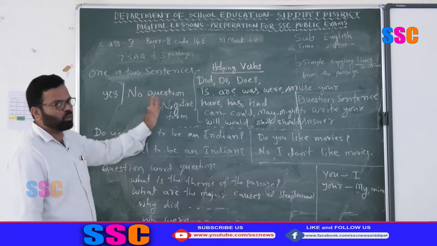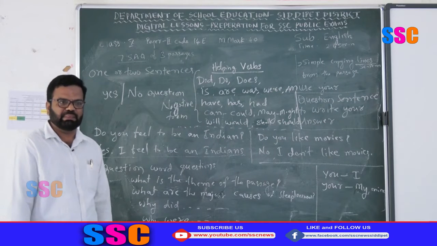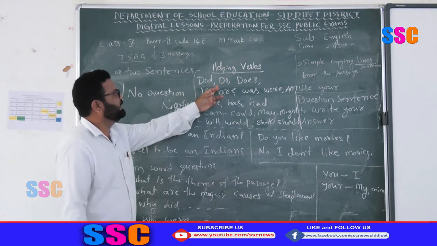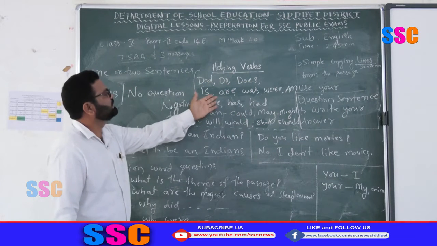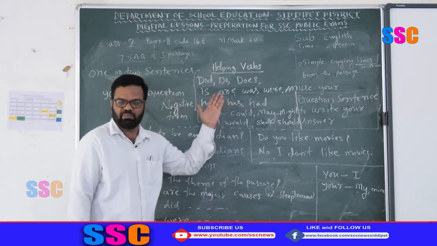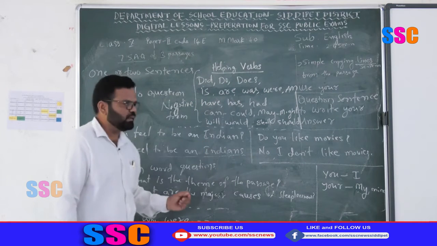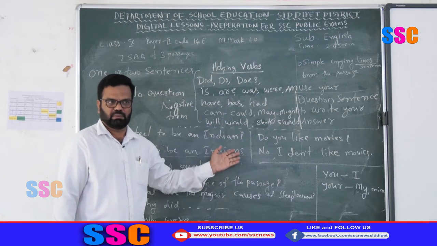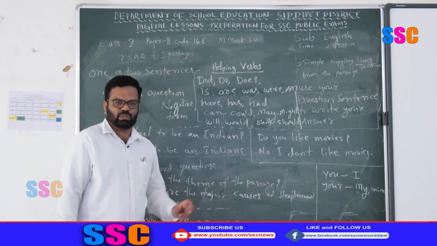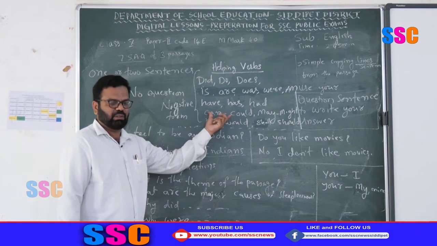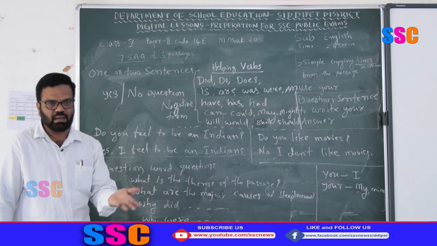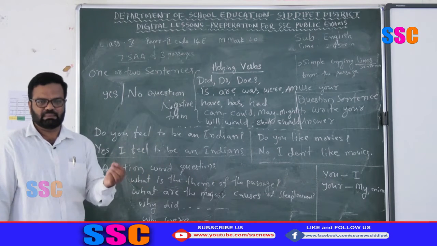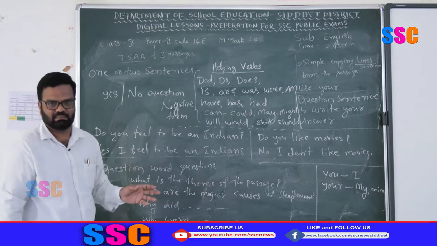First one is yes or no questions, which begin with helping verbs or auxiliaries. For example, did, do, does, the do forms; is, are, was, were, the be forms; have, has, had, the have forms. Other forms: can, could, may, might, will, would, shall, should, like that. Okay, these 22 auxiliaries are there. Questions that begin with these words must be answered with yes or no. Students don't find this simple thing, they just copy down the sentences.